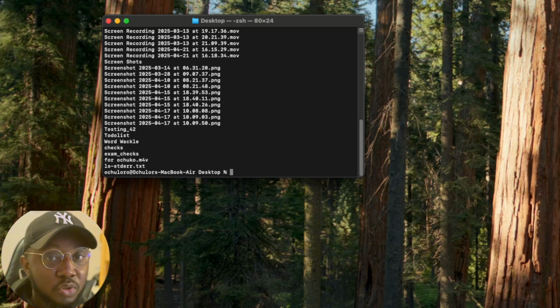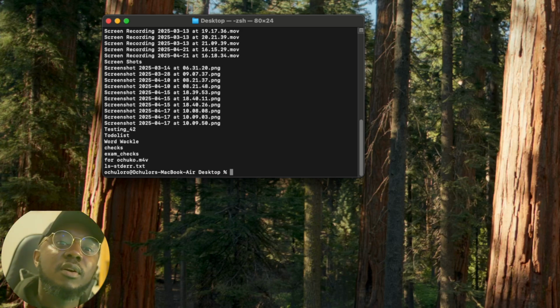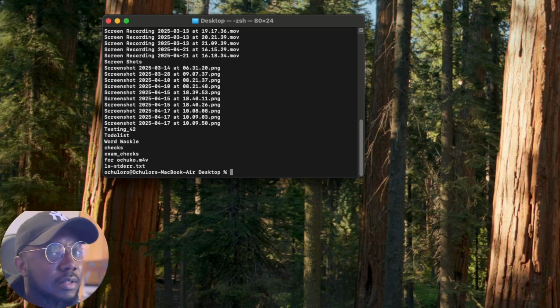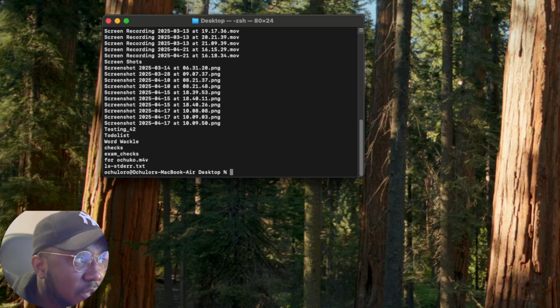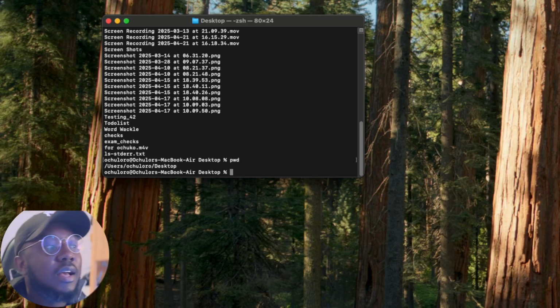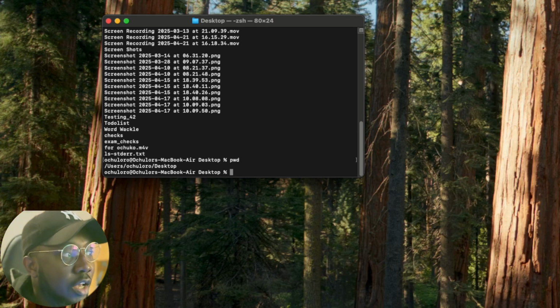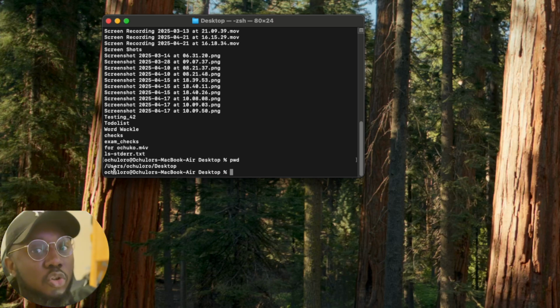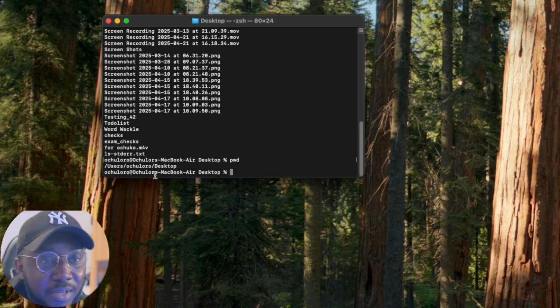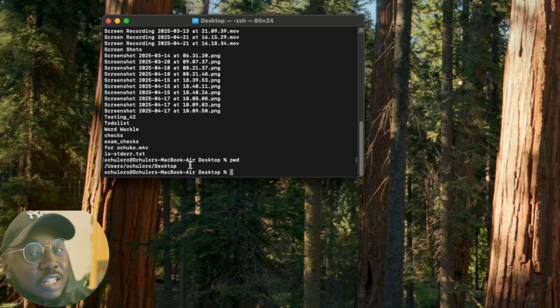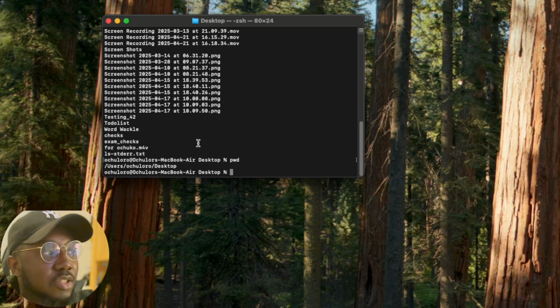If you press ls on your command line, you're going to get the list of things that is currently present in your directory. And again, remember, how can we tell what directory we're in? We just have to press pwd, hit enter, and it tells us. So now we're 3 directories away from the root directory. We're in user, then Ocholo O, and then the desktop. And all these things which we did with the ls are present only in the desktop.